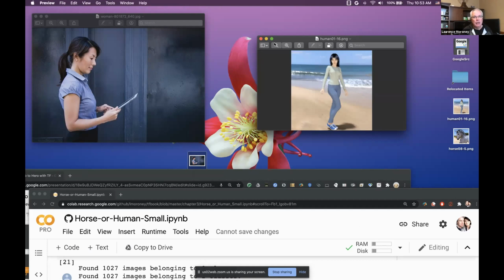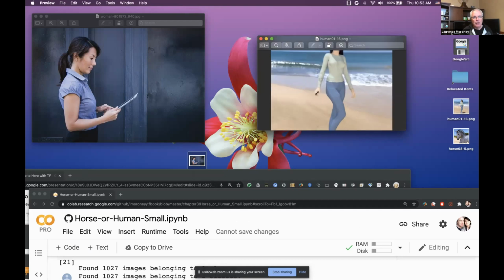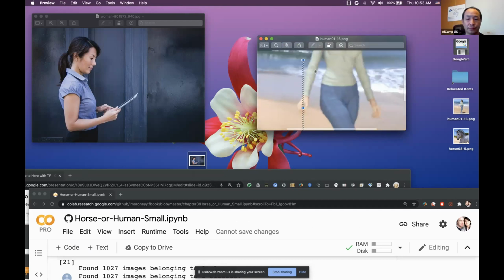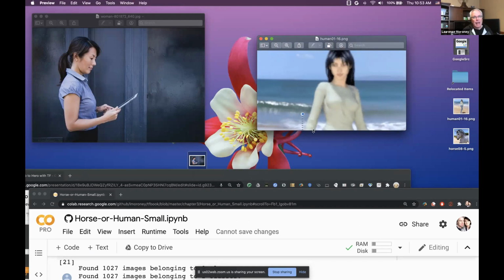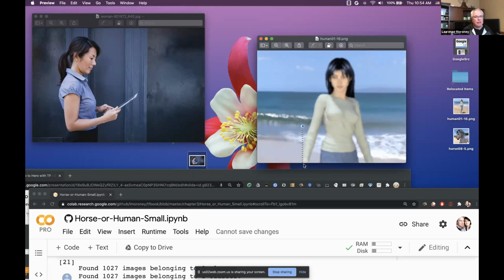As we train, we could be training it on something that looks a little bit more like this, where it's like, hey, this is still a human when she looks like this. And as a result, it can recognize images like that as well. So that's just one way, if you don't have a lot of data, to artificially stretch your data so that you can train on smaller data sets.